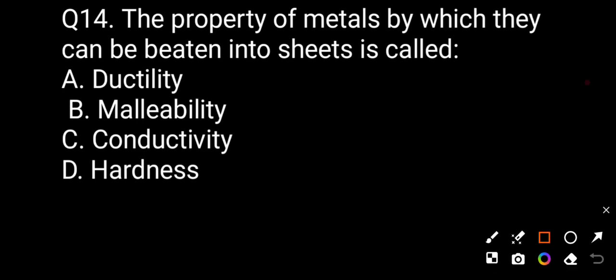Now question number fourteen. The property of metals by which they can be beaten into sheets is called option A ductility, option B malleability, option C conductivity, option D hardness. The correct answer is B. Malleability is the property of metals by which they can be beaten into sheets.